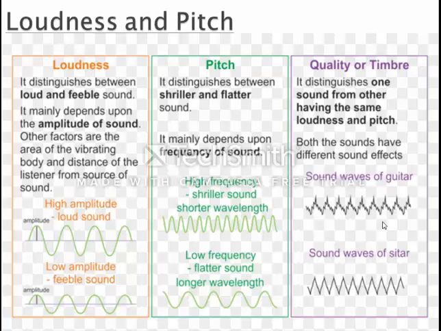One thing more, that frequency and time period are inversely proportional to each other, and the formula is F is equal to 1 by T. It means that if frequency is more, time period will be less, and if time period is less, frequency will be more. For example, if the frequency of the sound is 10 Hertz, what will be the time period? T is equal to 1 by F, 1 by 10, that is equal to 0.1 second. And if the frequency of the sound is, suppose, 100 Hertz, then time period T is equal to 1 by 100, that is 0.01 second. It means if the frequency is more, time period will be less, and if the frequency is less, time period will be more.